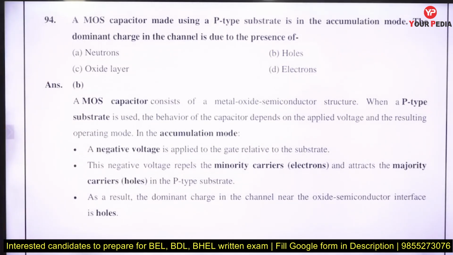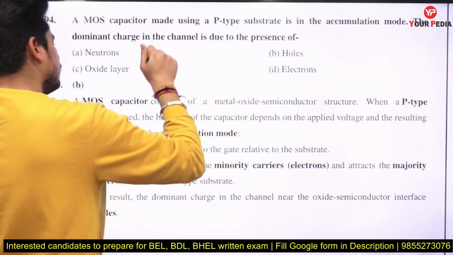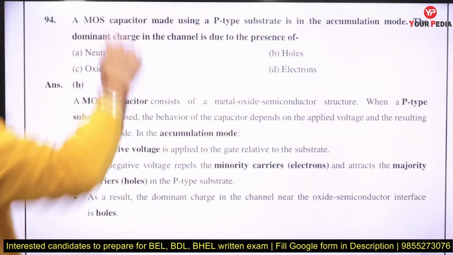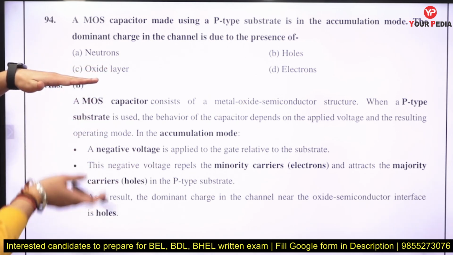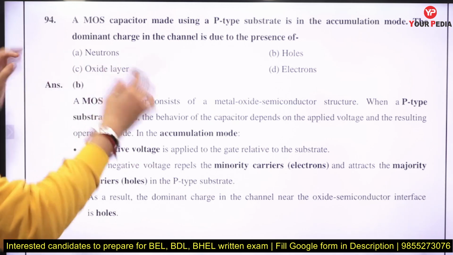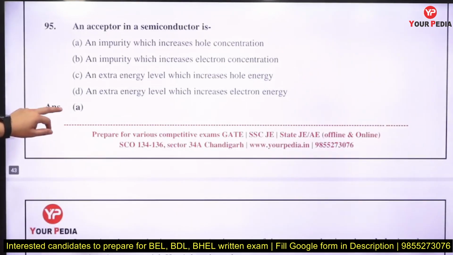For a MOS capacitor made using a p-type substrate in accumulation mode, the dominating charge in the channel is due to the presence of holes, right? This is the accumulation mode. In the accumulation mode, if you have a p-type substrate, you have to provide a negative voltage at the gate. Then the negative voltage at the gate will attract the holes, so holes are accumulated near the interface. That's why the answer will be P in the accumulation mode.